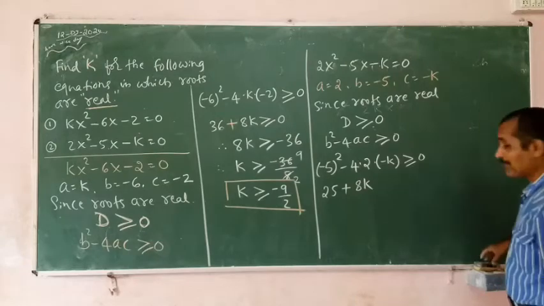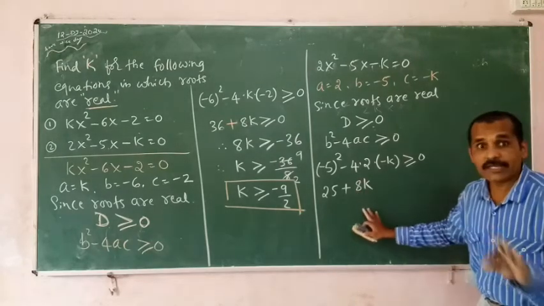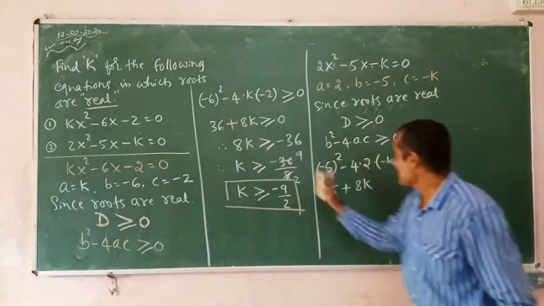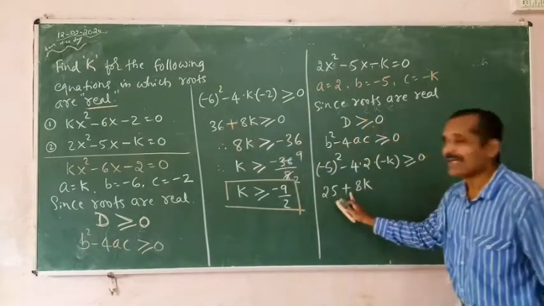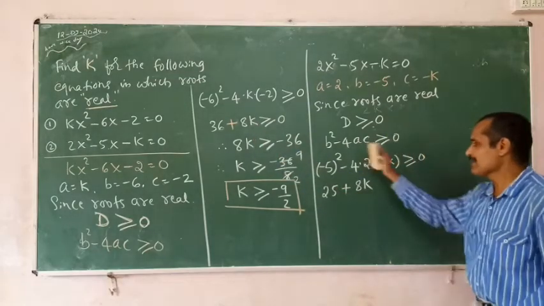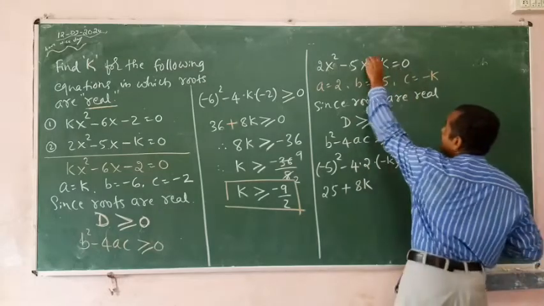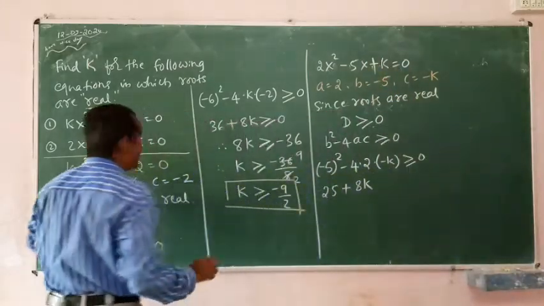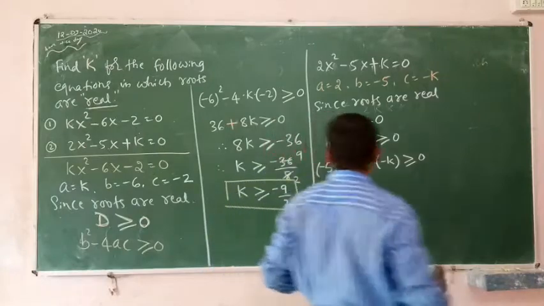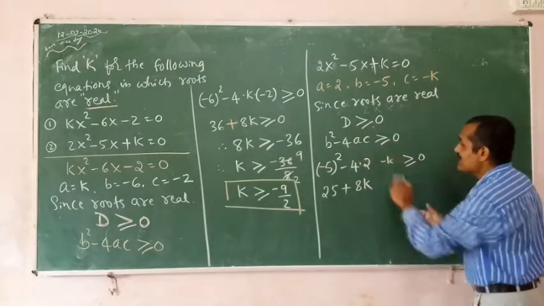Okay students, better I will make the answer you are getting. Since both are positive only, I will slightly change my problem because the solution is the same. You are transferring 25 to that side, minus 25. So I want to make it positive. So slightly I will change in the solution. I can understand it better. Okay, I will make it as 2k.